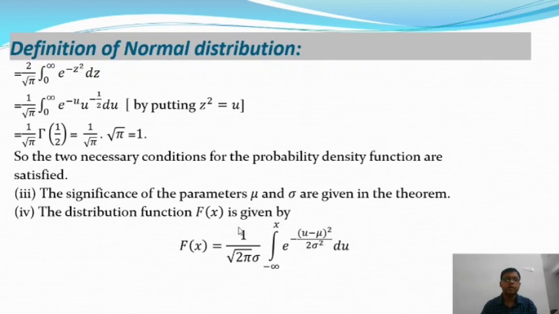And this is called the distribution function F of x for the normal distribution with probability density function f(x) equal to 1 by root 2 pi sigma e to the power minus (x minus mu) whole square by 2 sigma square. So let us move on to the next slide.